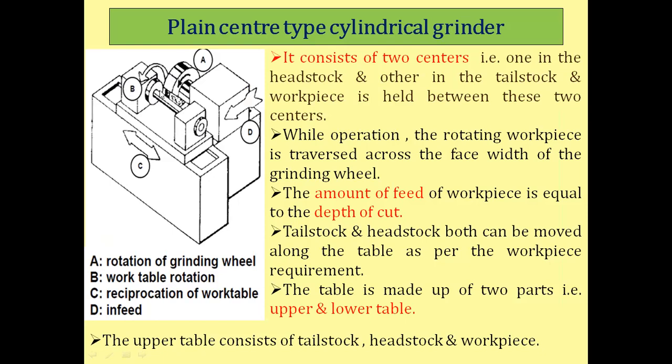So this is the workpiece. Like in a lathe machine, the headstock is here and the tailstock is here, and in between you hold the workpiece.